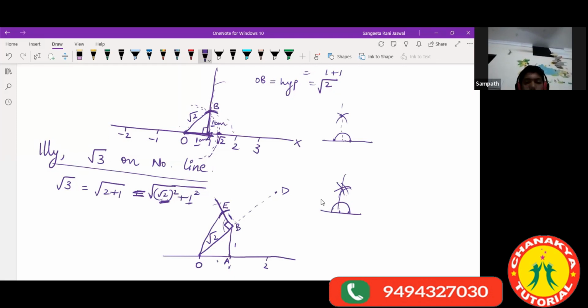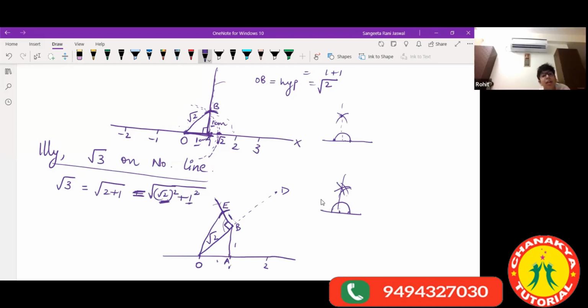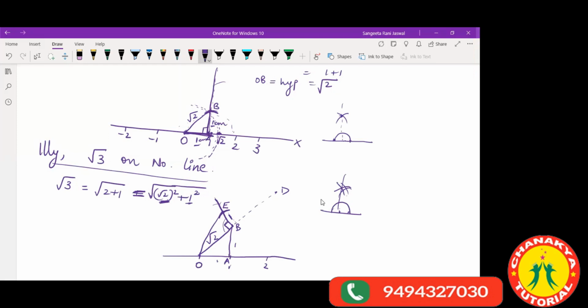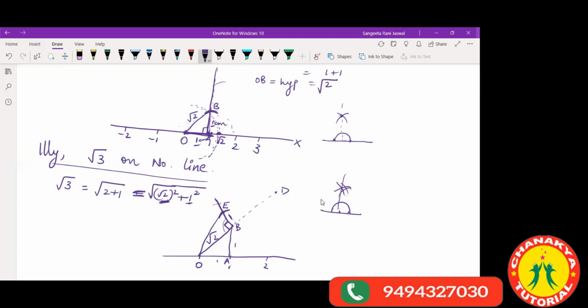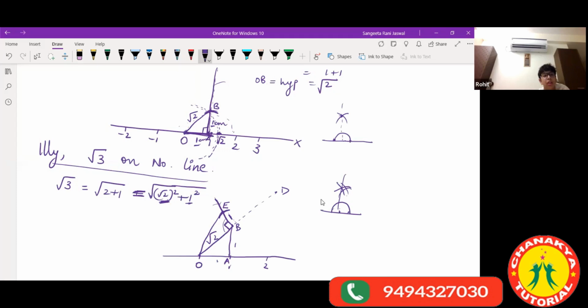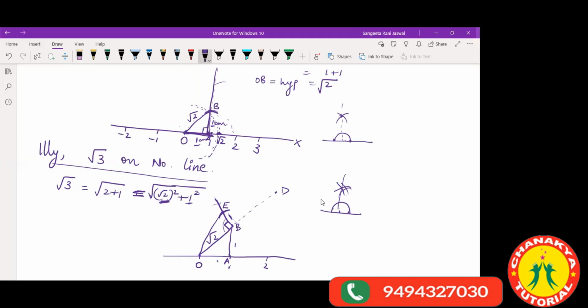Ma'am, do we make the arcs with the compass as well? Yes, you have to make the arcs with the compass. How will you make an arc without a compass? Ma'am, can you once show how we make it on the compass? How can I show it here and now, which is not possible? It's only possible on the notebook with the compass.